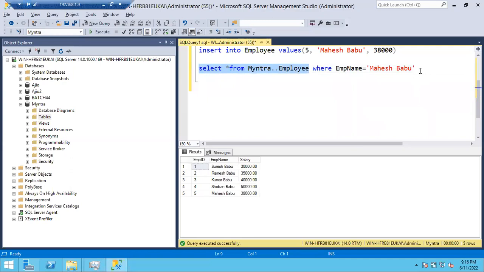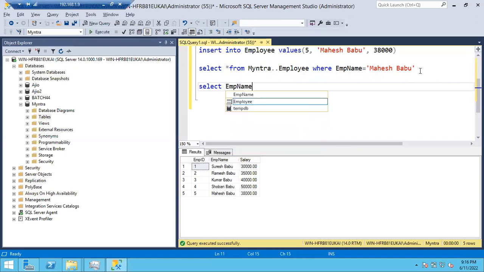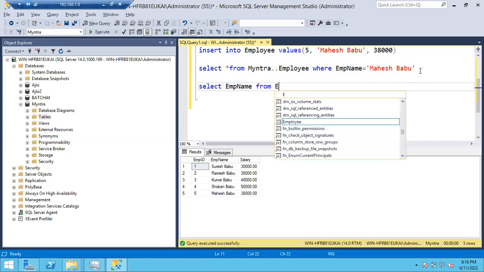Now tell me this. I want to see only employee names. Don't use where employee name is equal to. Select employee name from employee. Very good.